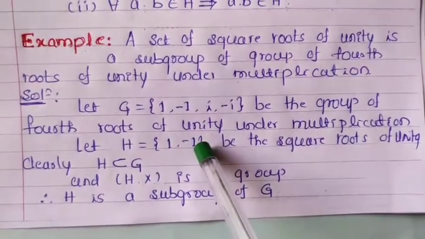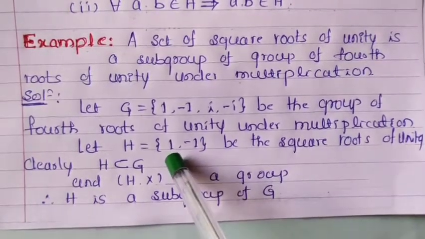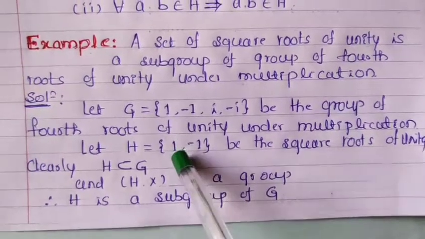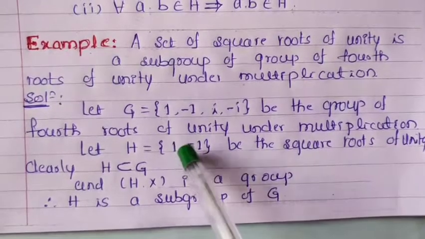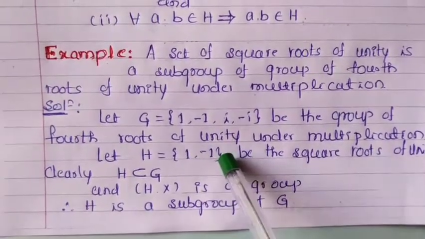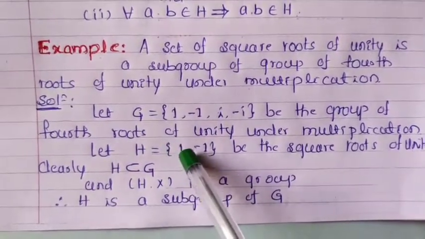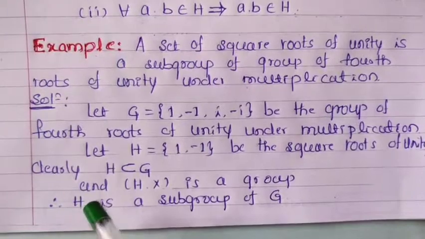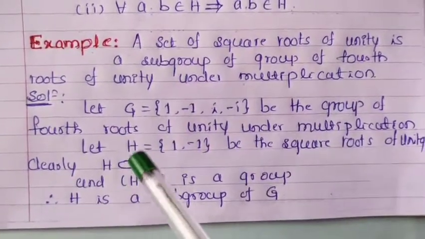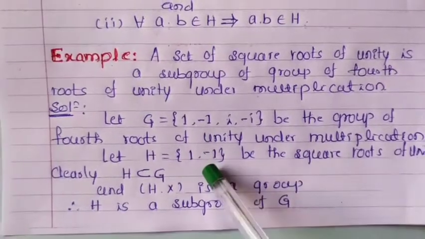H is also a group because, with the help of 1 and minus 1, the closure law is satisfied with multiplication. For the associative law, repeat any one number, either 1 or minus 1, and consider the three numbers 1, 1, minus 1. Check the associative law, that also is satisfied. The identity element is 1, therefore the identity law is satisfied. Then the inverse element: the inverse of 1 is 1 itself, and the inverse of minus 1 is minus 1.